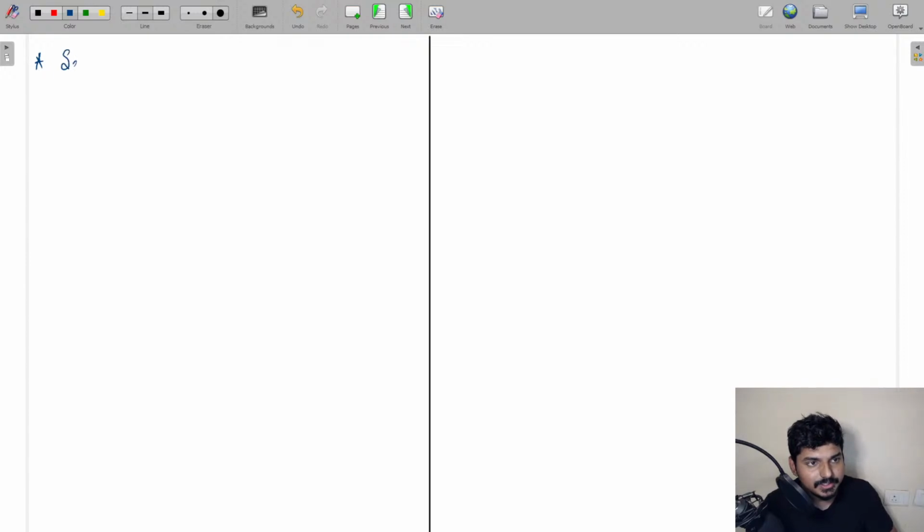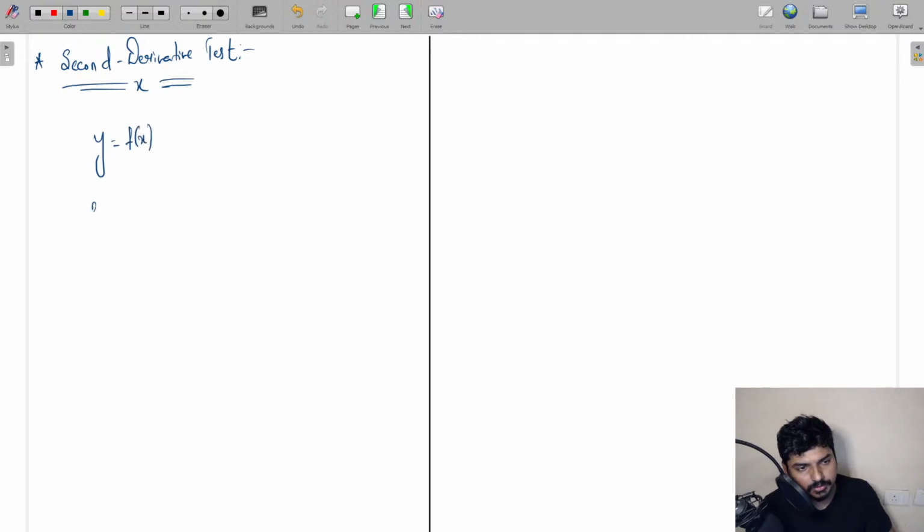In the second derivative test, I'll just give you a very quick revision of what it is. The function will be given, y is equal to f of x. You find out f dash of x and equate it to 0. From this, you are going to get the critical points.